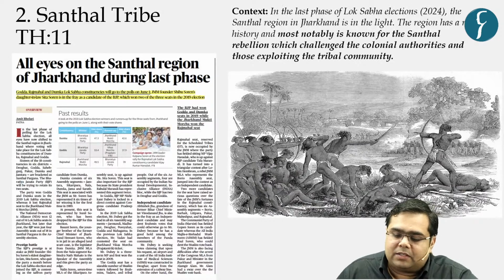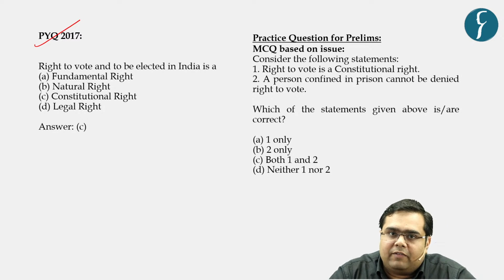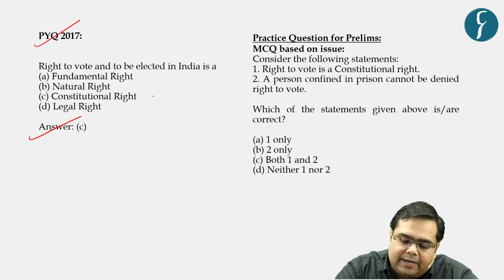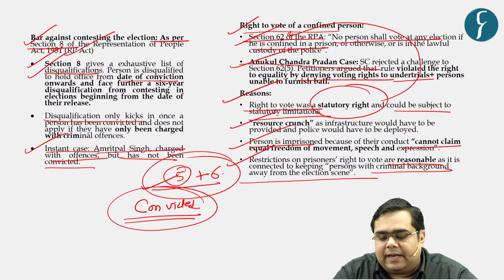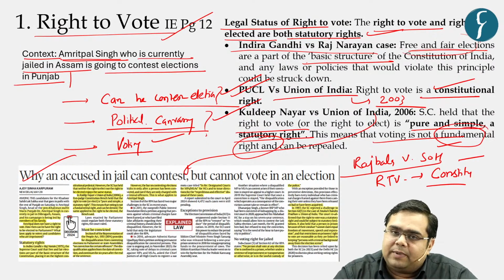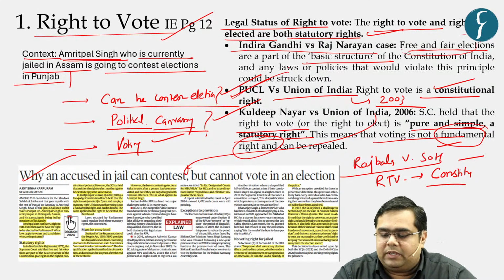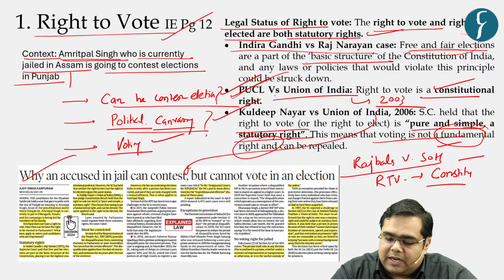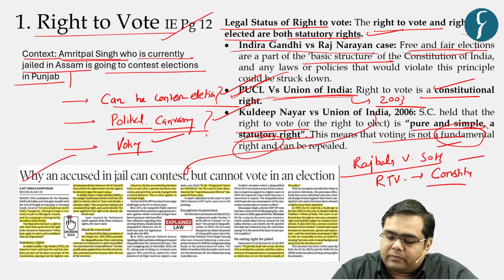Moving on, let us see the PYQ from 2017. As per the answer key of UPSC, they have considered it a constitutional right. We also said that there has been a debate in certain cases. It has been said that it is a statutory right, however in the case of PUCL versus Union of India, which was the largest bench case amongst the various cases, it was said that it is a constitutional right.